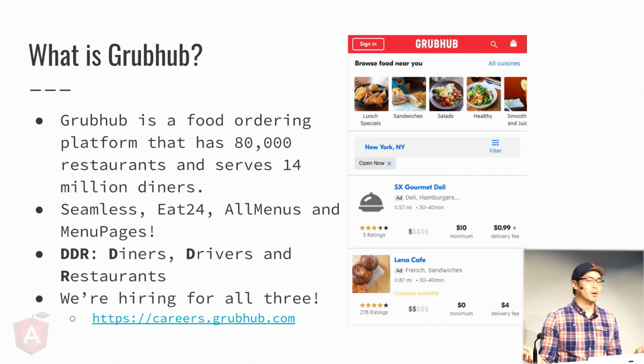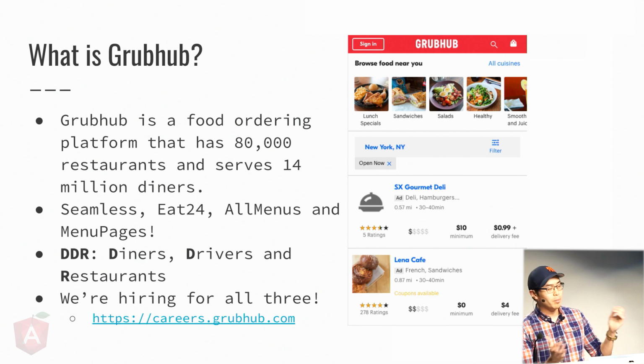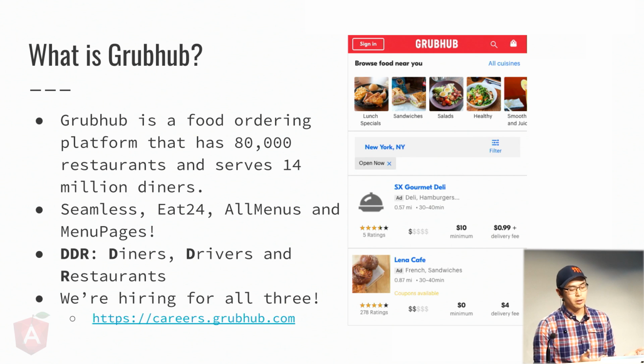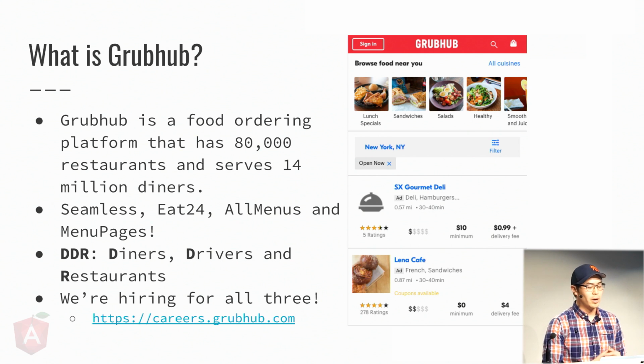So what is Grubhub? For those that don't know, Grubhub is a food delivery platform that has over 80,000 restaurants and serves 14 million active diners. The idea is to empower the diners so that they have the ability to choose from a multitude of restaurants in their area and to provide accurate ordering information and secure transactions.